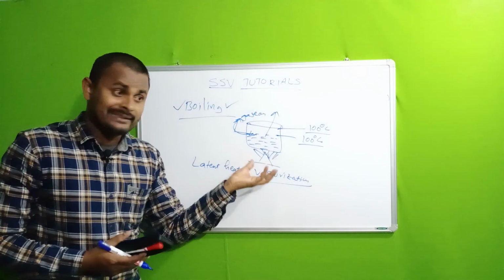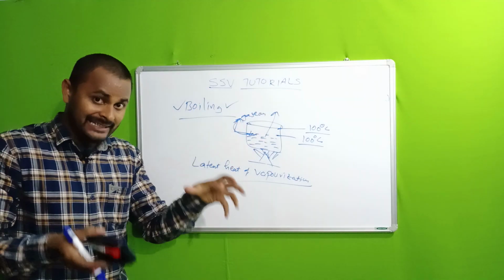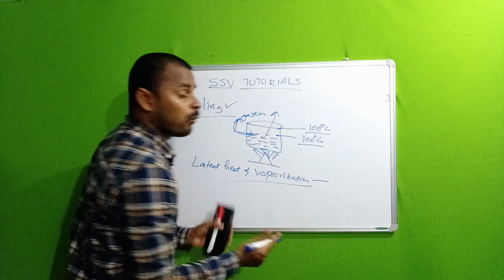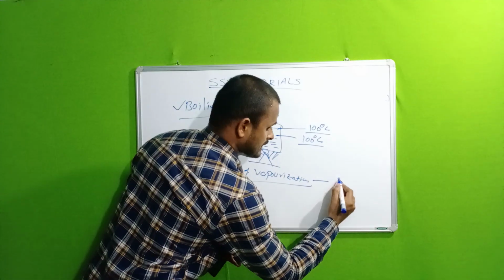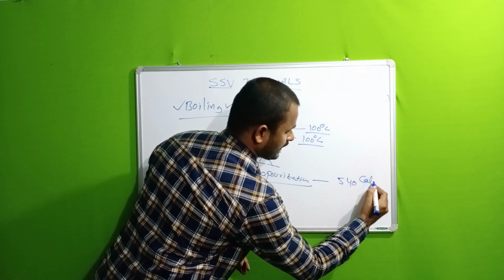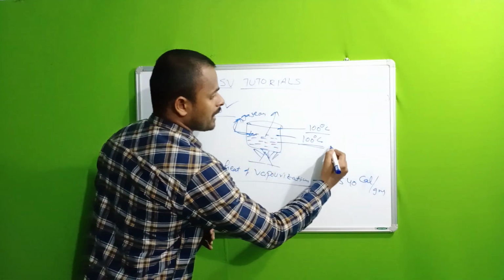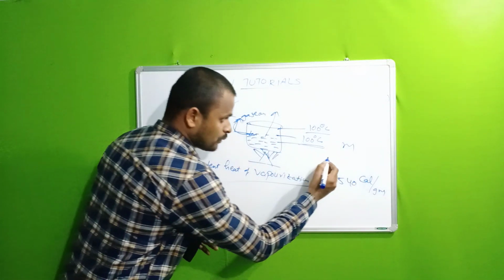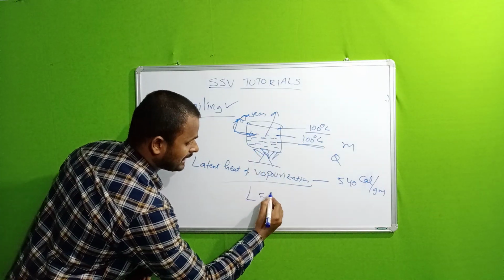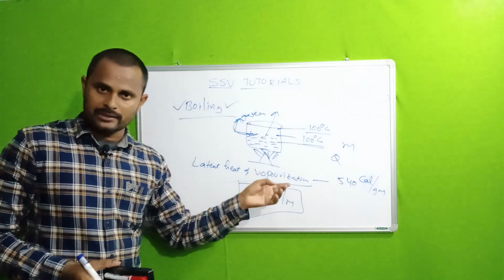Means the heat that the process of boiling takes, the internal hidden heat, is called latent heat of vaporization. The water's latent heat of vaporization is 540 calorie per gram. For example, the mass of water is m, and you give some heat Q. Here the latent heat of vaporization L is equal to Q by M. This is the formula for the latent heat of vaporization.